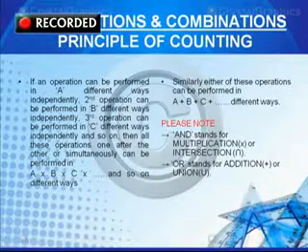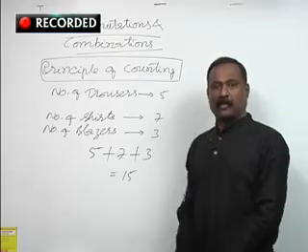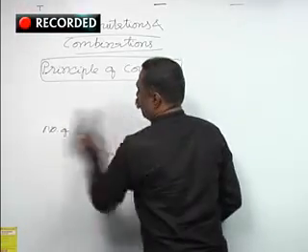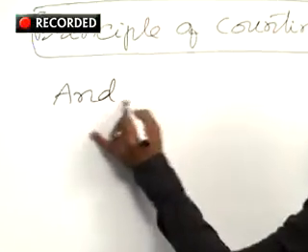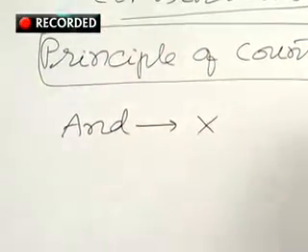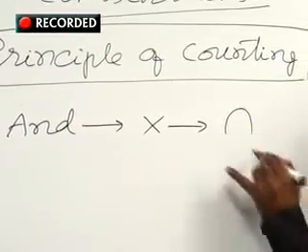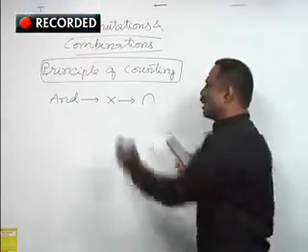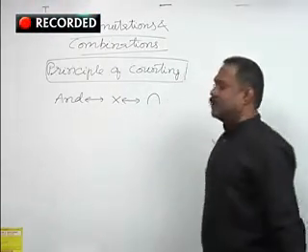Please note, AND stands for multiplication or intersection. After the introduction of set theory, wherever you get AND, you have to write multiplication, and instead of multiplication you can use intersection, and intersection can be written as multiplication and multiplication can be written as AND.